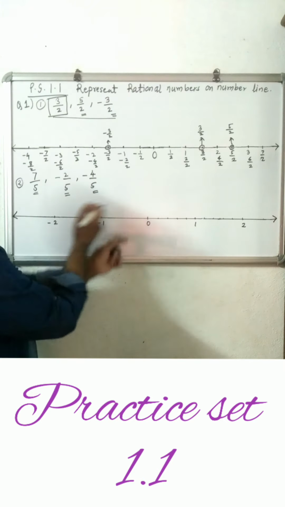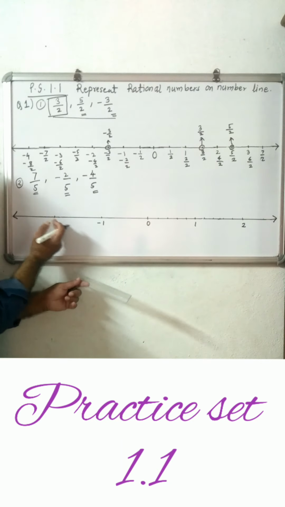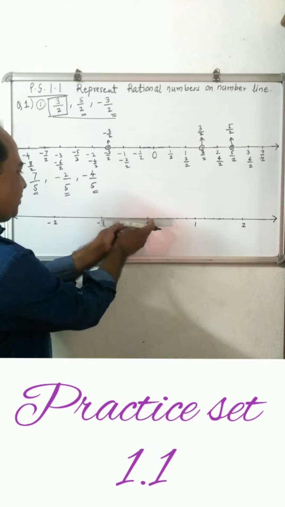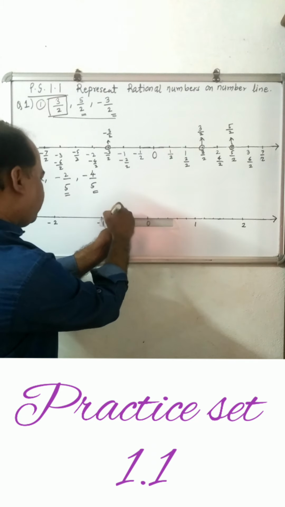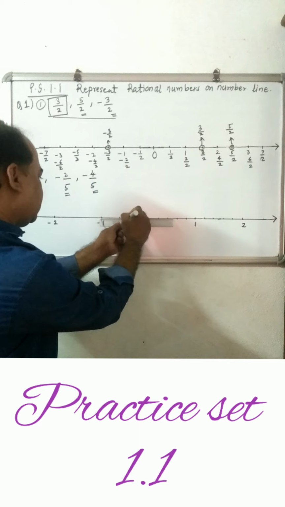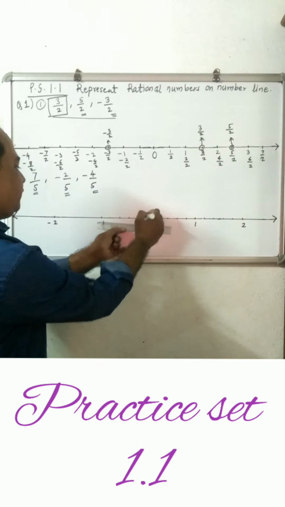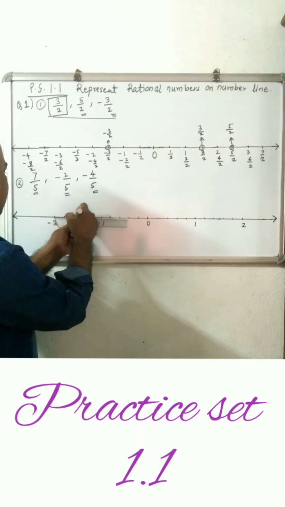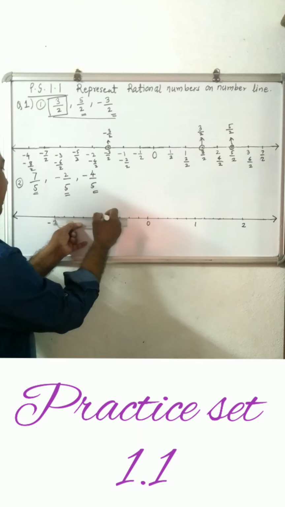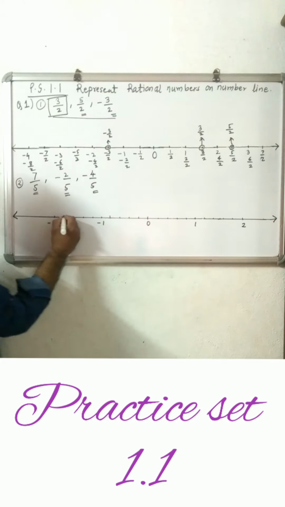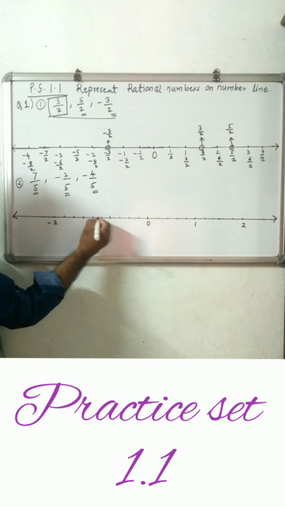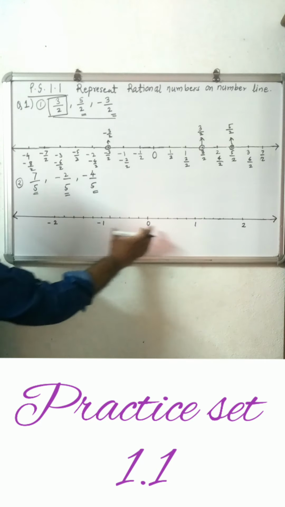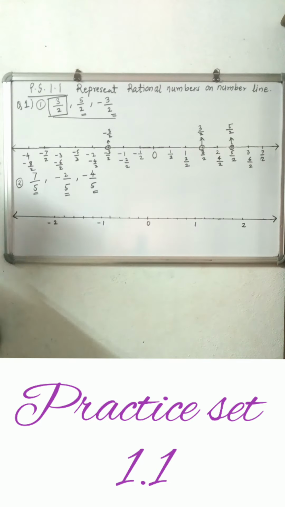Similarly, in the same manner, here also each integer is at a distance of 15 centimeter. So divide in 5 equal parts. 1, 2, 3, 4 and 5. In the same manner, 1, 2, 3, 4 and 5. So dividing in 3 centimeter, I had divided each 15 centimeter part. So every interval is divided in 5 equal parts. Now we have to represent